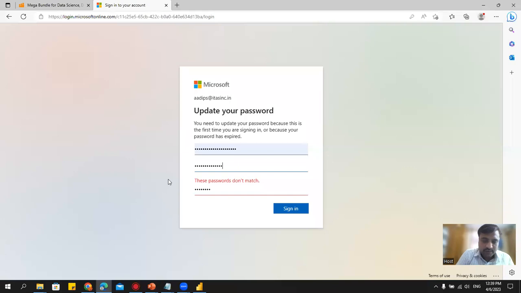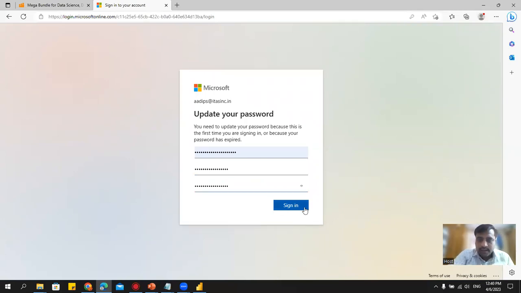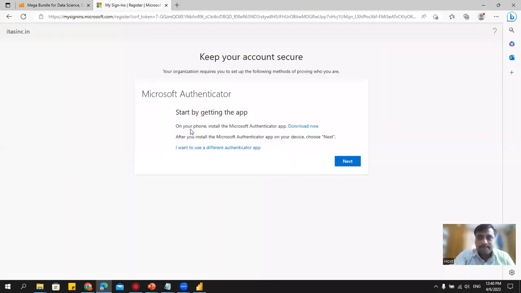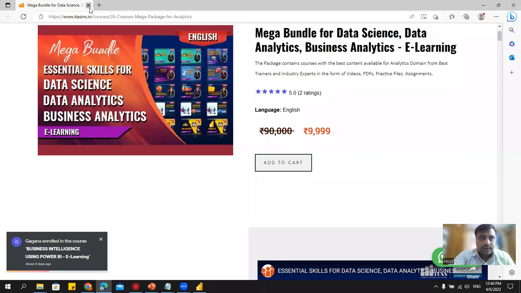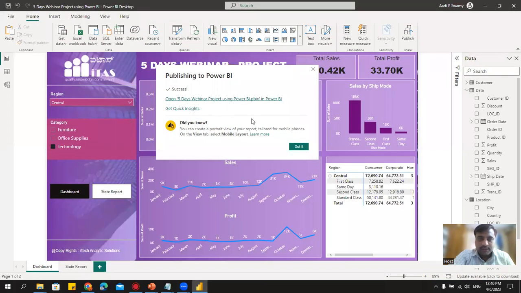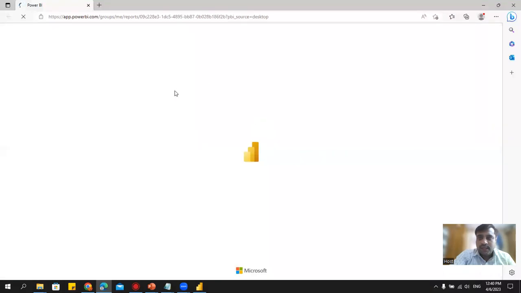The problem is we cannot remember all the passwords. There are so many places where we have passwords. We keep forgetting. Okay, right. Luckily, we got something here. Oh, it's asking so many things. Right, so let's do one thing. Give me a minute. Let me just check this. I don't know what's happening. Directly it will go actually.